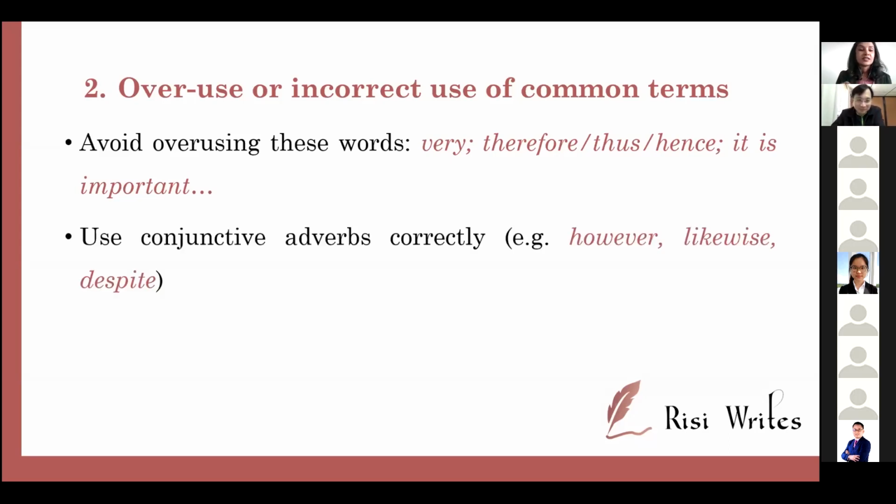Another problem I see is the use of conjunctive adverbs, right? So I'm not a grammar freak in the sense that I don't know what is past participle, present, conjunctive, all that. I know the basics, but I know what to use for academic writing, right? So conjunctive adverbs are words like however, likewise, accordingly, despite. So they have different meanings.